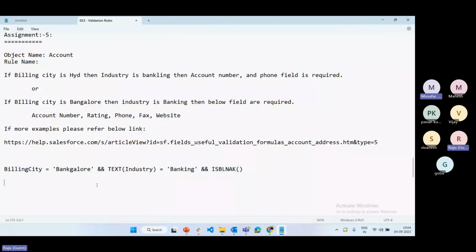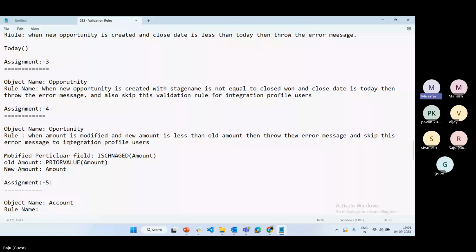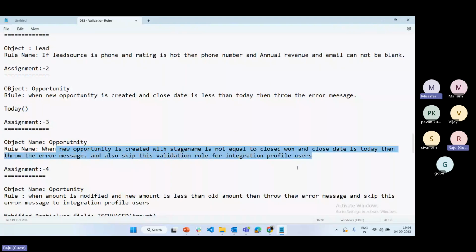Assignment 3. When a new opportunity is created, the stage name is not equal to closed one, and that part of the meaning. See, the opportunity has a field called stage name. The stage is a picklist value. If the user is selecting any closed one, and the close date is today, then we can throw the error message. Okay, it is not equal to closed one.